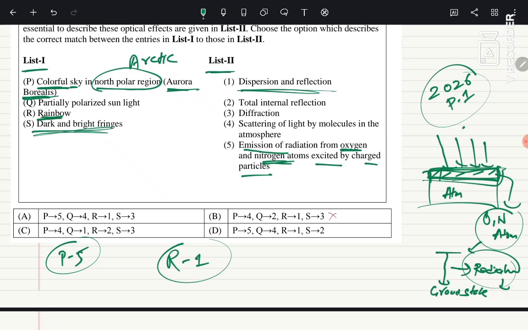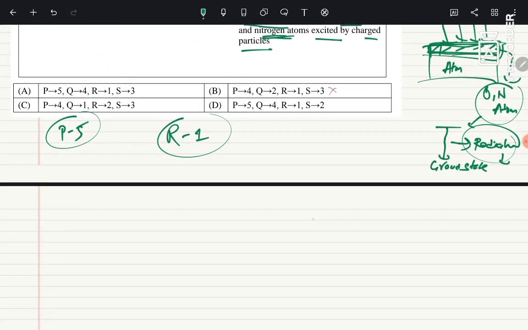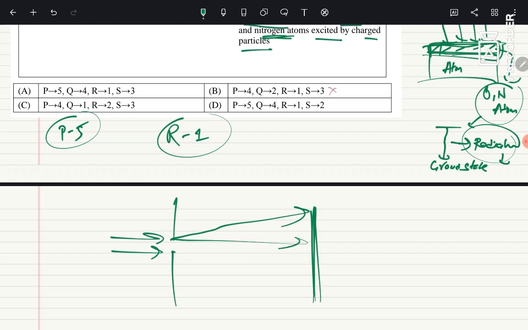In wave optics we have studied why we are getting dark and bright fringes from a single slit experiment. Why? Because whenever the light encounters an edge or a very small aperture, hole or something, it bends around the edges. When it bends around the edges, we see an interference on the screen.